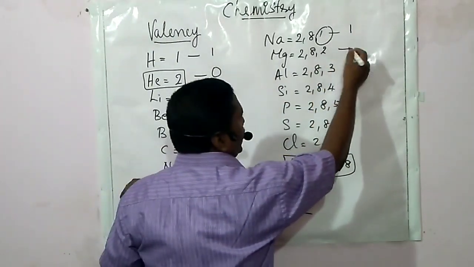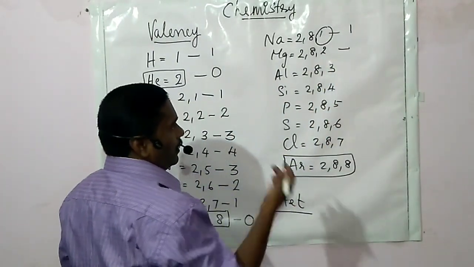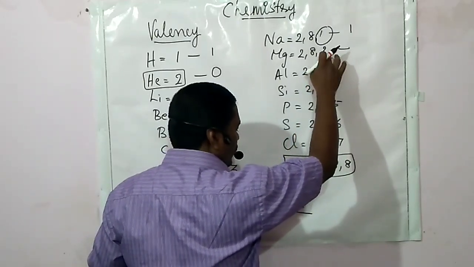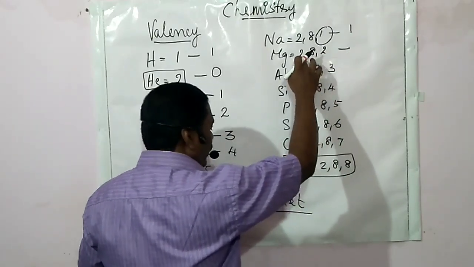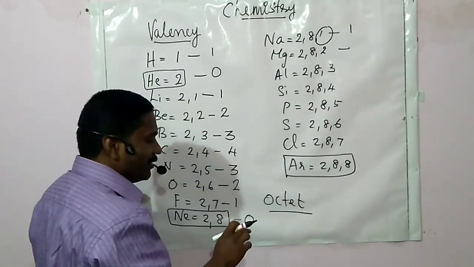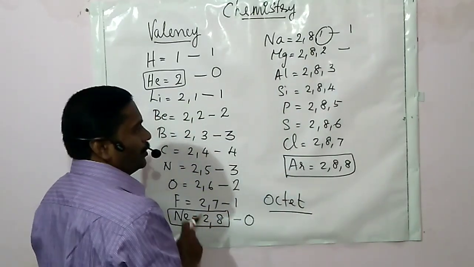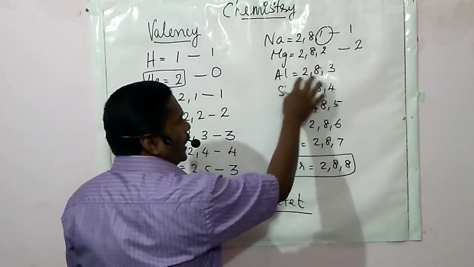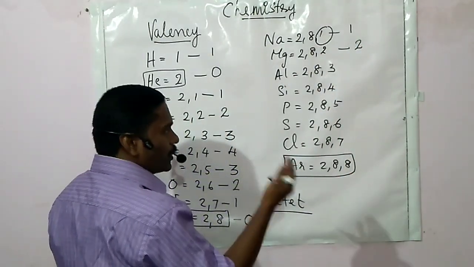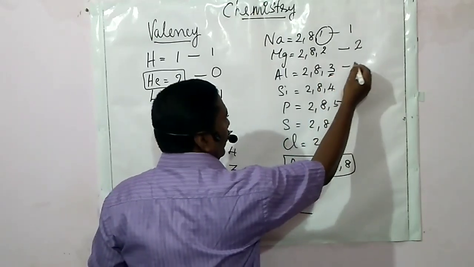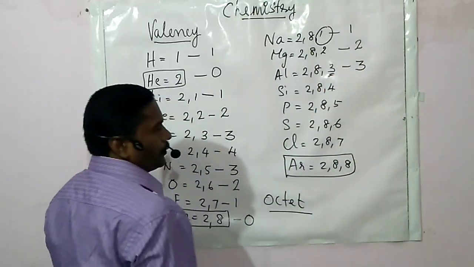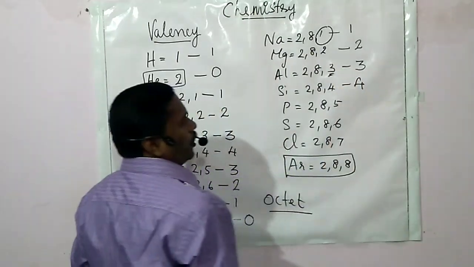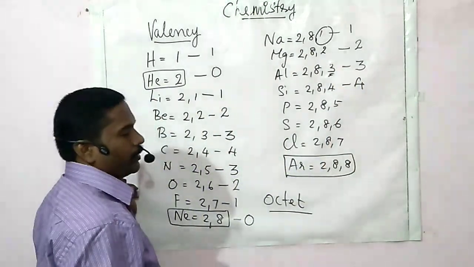In magnesium, 2, 8, 2, by releasing these 2 electrons, it will attain the configuration of neon. So valency 2. Then aluminium will lose these 3 electrons, so valency will be 3. Silicon shares 4 more electrons, hence valency will be 4.